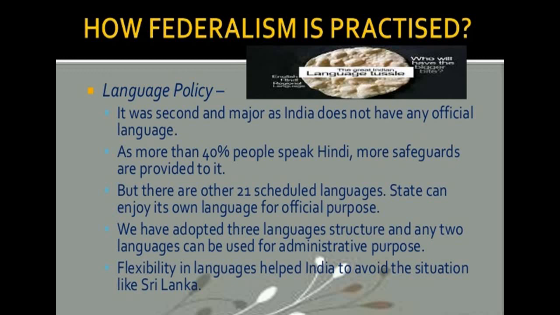Besides Hindi, there are 21 other languages that have been recognized as scheduled languages by the constitution. For example, a candidate in an examination conducted for a central government position may opt to take the examination in any of these languages. The states must have their own official languages, and government work takes place in the official language of the concerned states. So they can use their own language for official purposes also.